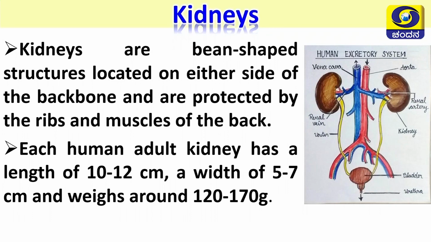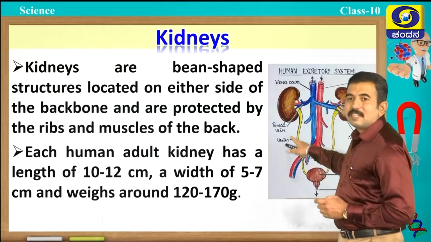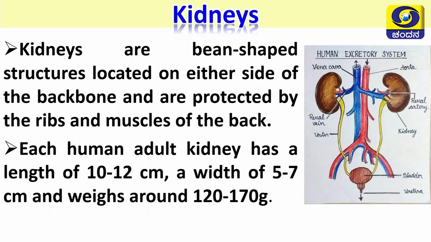and each weighs around 120 to 170 grams. Students, you can observe this picture. In this picture, apart from the kidney, you can observe the pair of ureters, urinary bladder and urethra, and also you can see the two types of blood vessels, that is renal vein and renal artery.